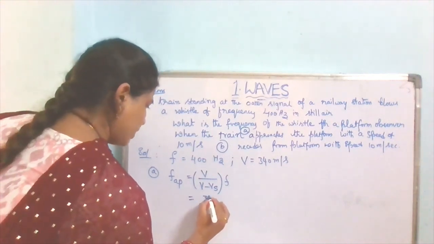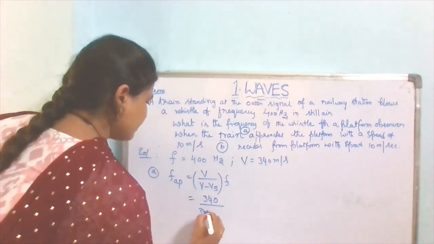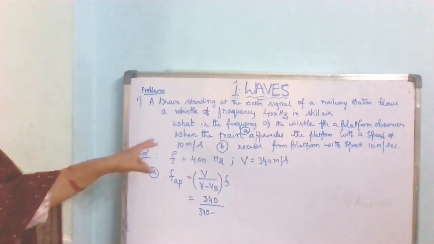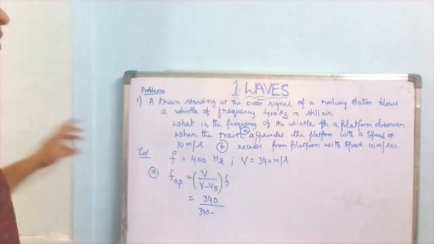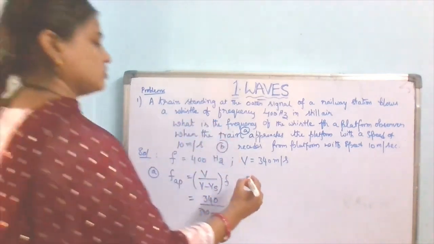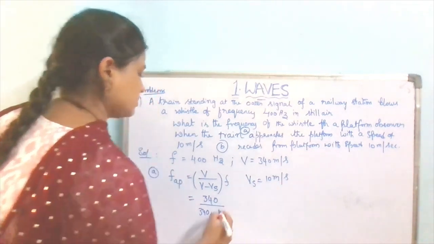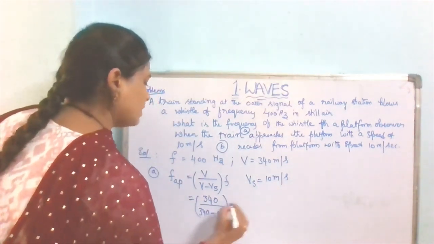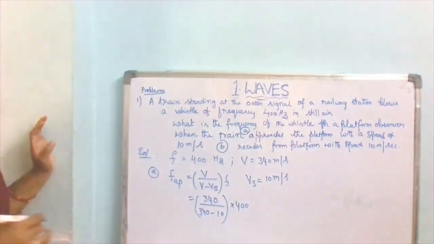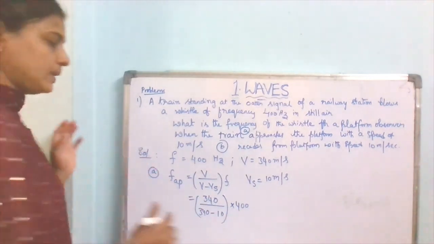The original velocity of the sound is 340, and the velocity of the source is 10 meters per second. The train approaches the platform with a speed of 10 meters per second. So the velocity of the source is 10 meters per second, so minus 10. The original frequency is 400 Hz. The units for the frequency are Hz. That is equal to 340 by 340 minus 10.